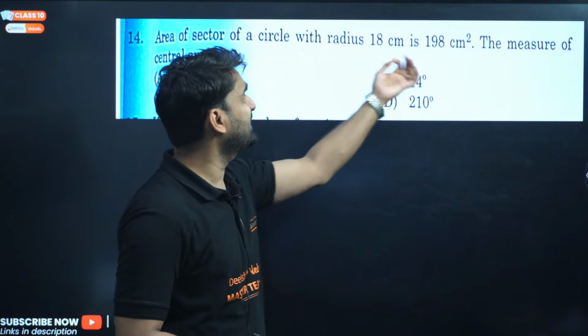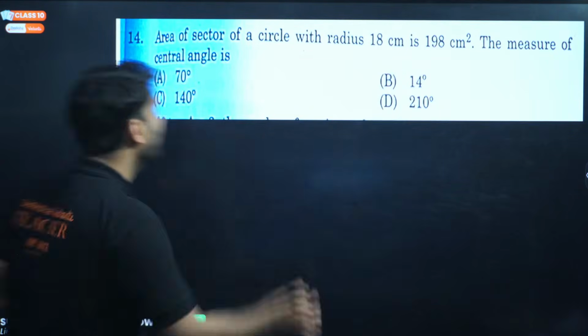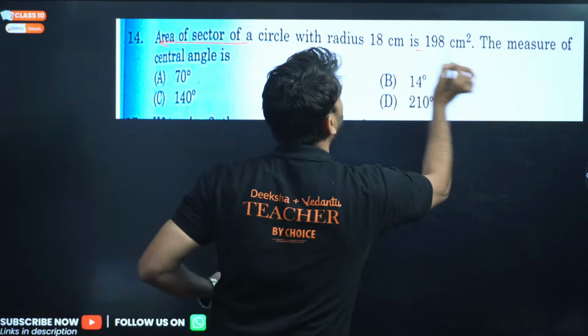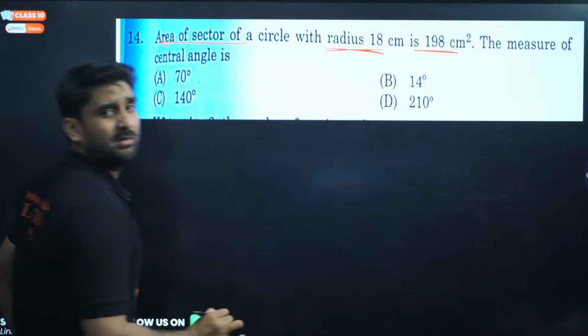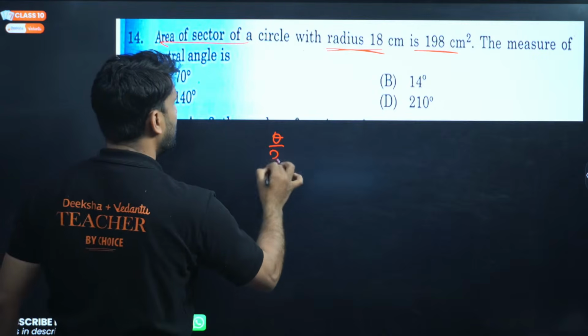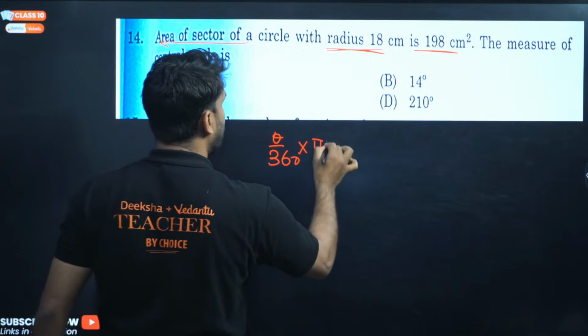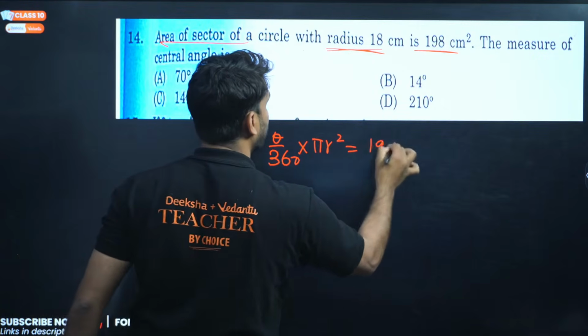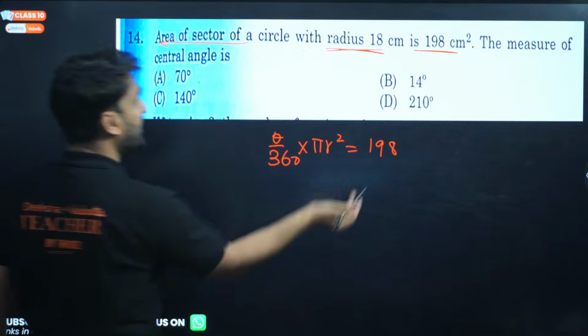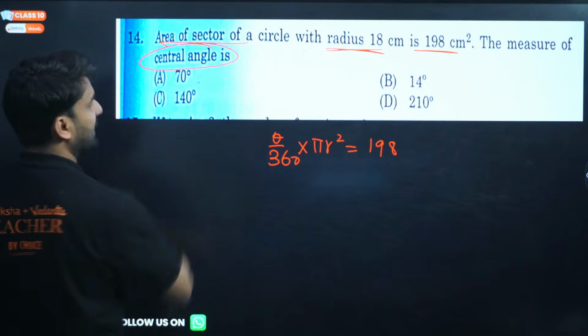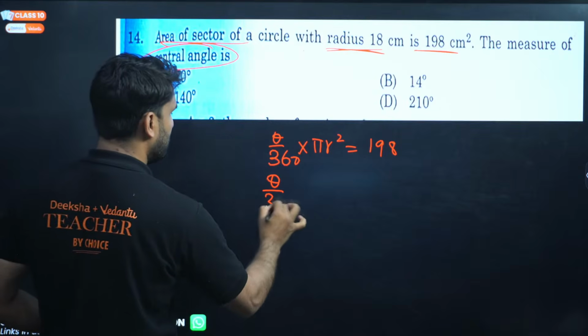Moving to the next question. Area of a sector of a circle with radius 18 centimeter. Oh my dear, area of the sector is given to you and we have the radius. So area of sector is what? Theta by 360 into pi r square, which is given to you as 198. Right? And where is theta? We don't know theta. We have to find out the center angle.